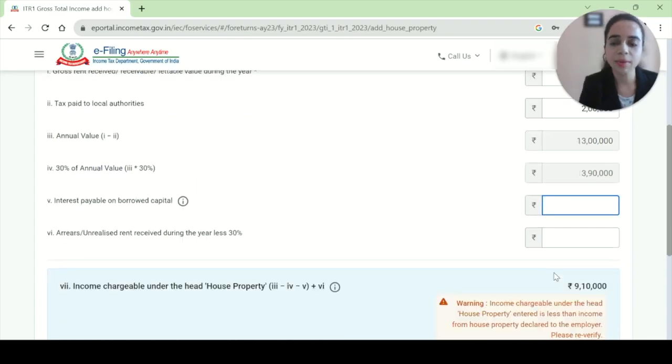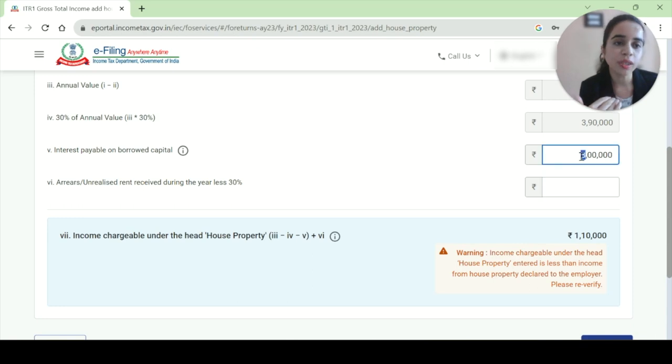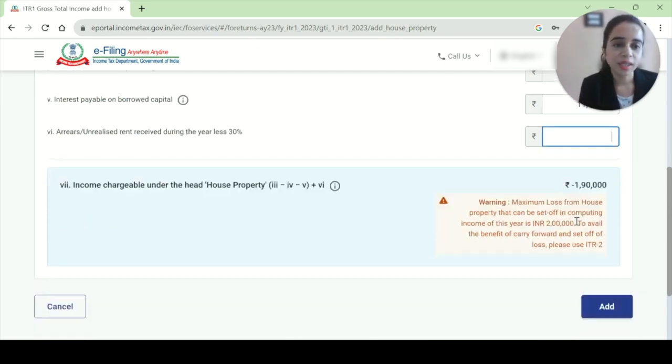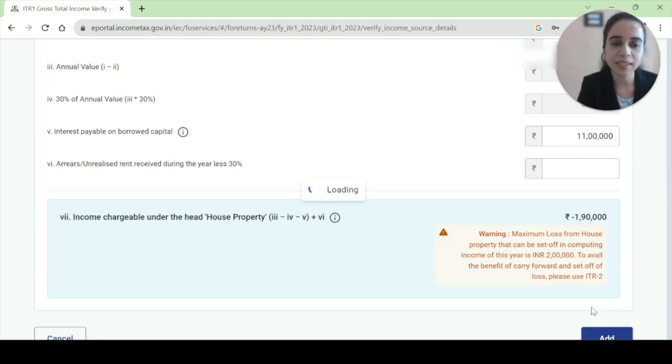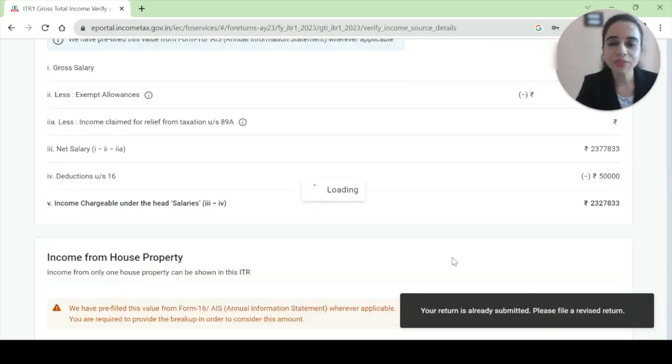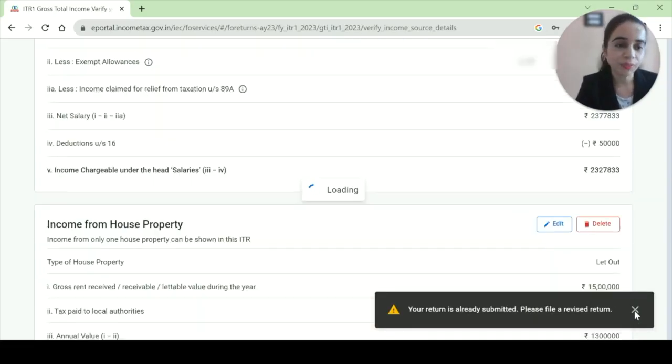You can take any amount, it could be 8 lakhs, and it will show you the amount after deduction. Or even if I say 11 lakhs, then it will be a negative income from house property. So I'll say add, and I'll let the income be negative under the head house property.